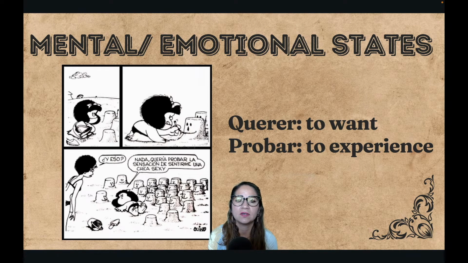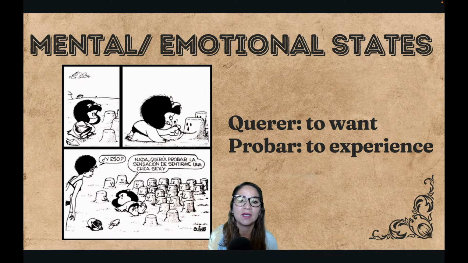So here in this little comic strip, we see Mafalda. Mafalda, you may or may not remember, I've mentioned her before. It's an Argentinian little girl, very smart, muy inteligente, muy filosófica. The things that she says usually are very existential too. So, and sometimes even political. Okay, so here she's at the beach.